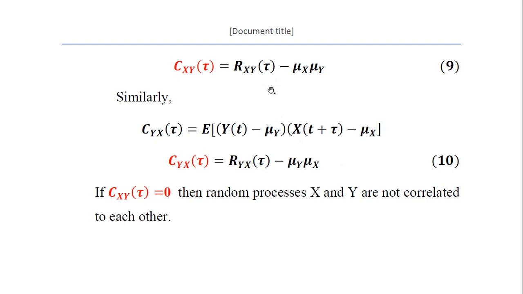Both equations 9 and 10 represent the cross covariance of the two random processes x and y taken together, and the values are the same as per the mathematical expressions. Now if Cxy(τ) is equal to 0, that is, the covariance is 0 for either equation 9 or 10, then the random processes x and y are not correlated with each other. They are totally uncorrelated; there is no similarity between the random processes x and y or their corresponding random variables.